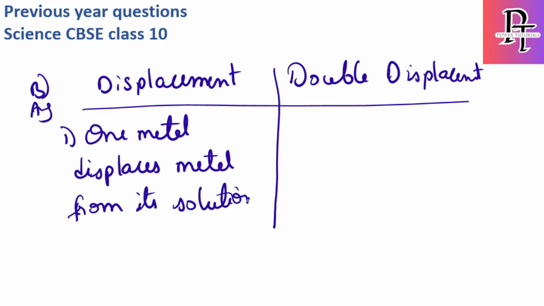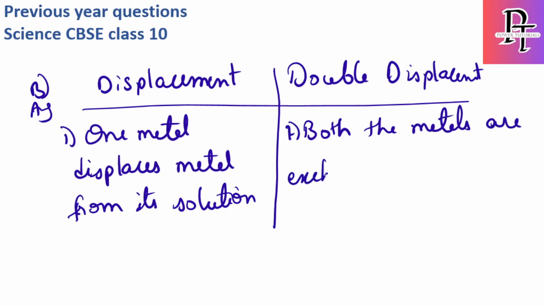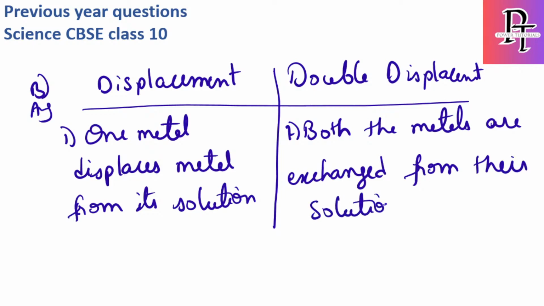What happens in a double displacement reaction? Both the metals are exchanged from their solutions. So here two exchanges happen, but in displacement only one metal will react with the solution and the other metal will be removed from the solution.